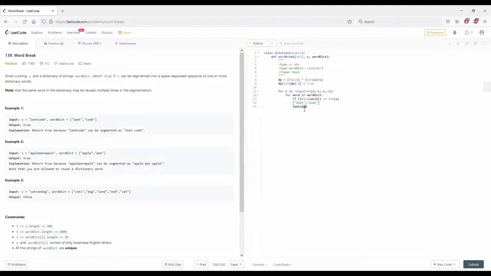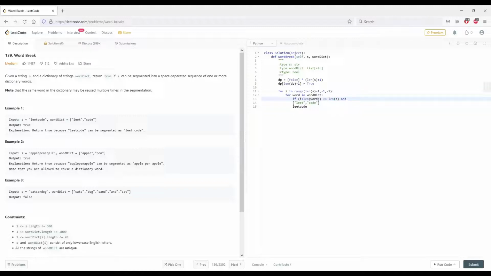And it'll be the same here, and then eventually get to code here, and then the index of C is 0, 1, 2, 3, 4. So 4 plus the length of word, 4, is less than or equal to length of s, which is 8. Okay. So basically it's in bounds of s, the word I'm comparing with. So basically the word I'm seeing here is within bounds of s.